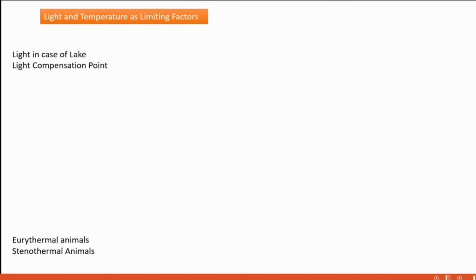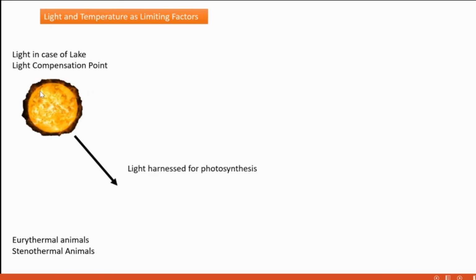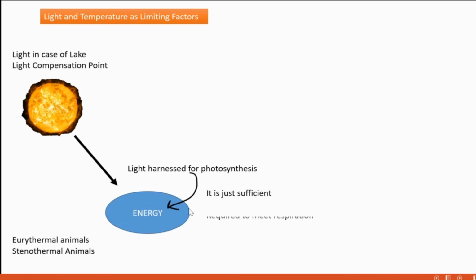Then one more term is here, light compensation point. What is the light compensation point? It is the amount of light that plants take for photosynthesis. Here, it's a representation. From the sun, a certain amount of light is taken by the plants for their photosynthesis. From that amount, the energy that is sufficient only for its respiration, that amount is called the light compensation point.